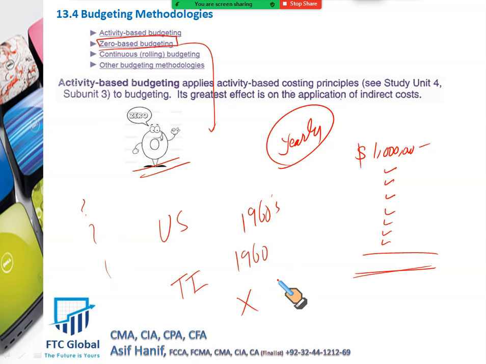See, this is why zero-based budgeting isn't very popular, because you have to justify every budget from zero. There is no budget. You have to convince the management that this is where you're going to spend your money. And that is something that you are not comfortable with.